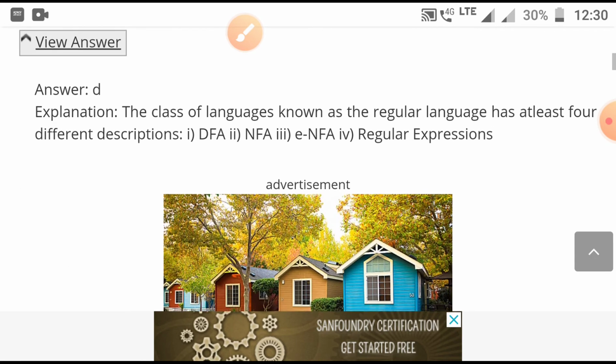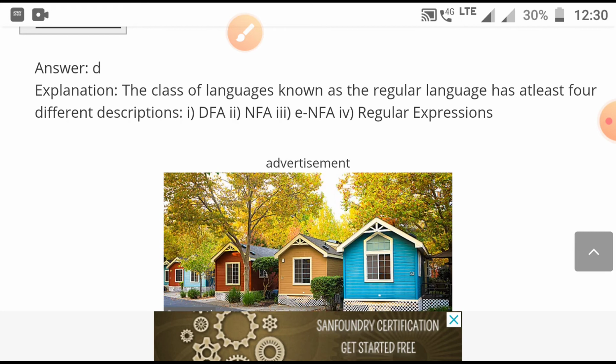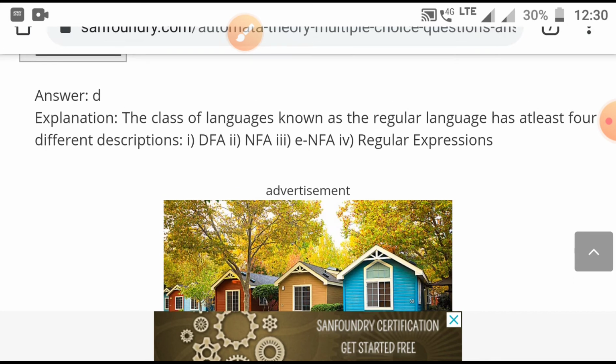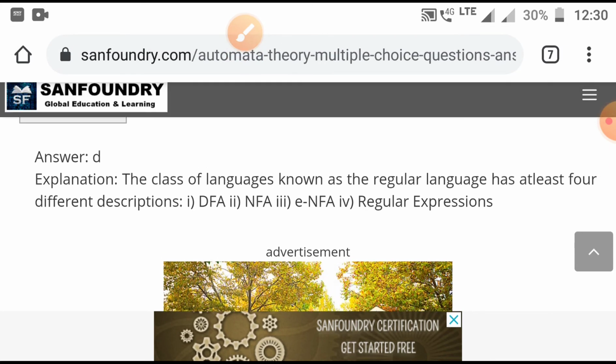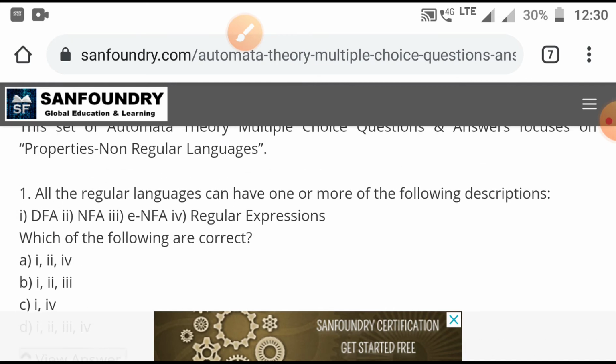The class of languages known as the regular languages has at least 4 different descriptions: DFA, NFA, null move NFA, regular expression. Any regular language can be represented either by describing its equivalent DFA, or by describing its equivalent NFA, or by describing its equivalent null move NFA, or in the